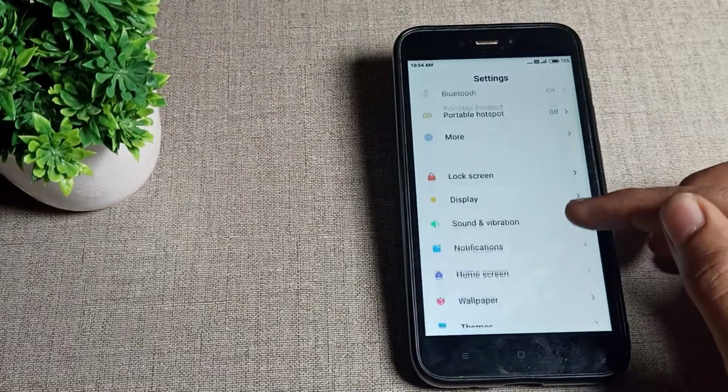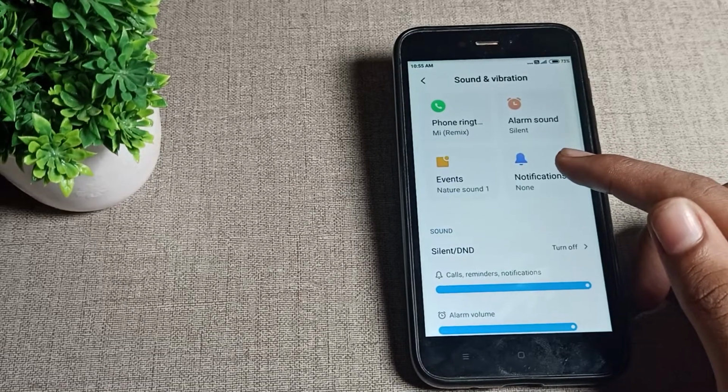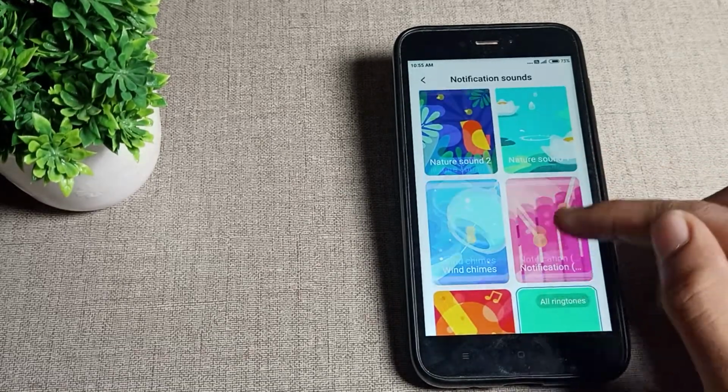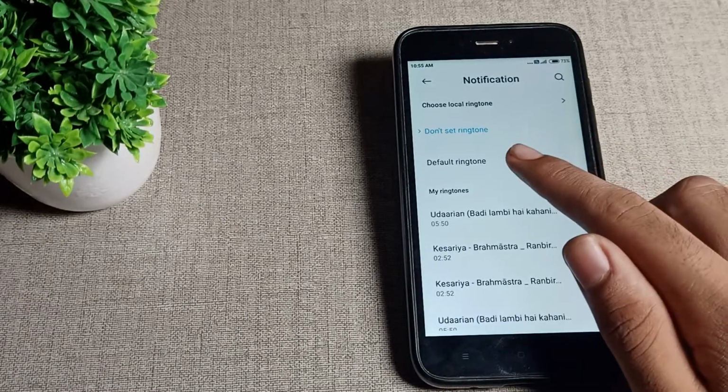First of all, we will open our phone settings to set the default notification ringtone. Scroll down and click on Sound and vibration settings. Click on your notification ringtone setting, and click on this all ringtone setting. Tap here, and friends, you can see there is an option to not set a ringtone, and you can set the default ringtone.